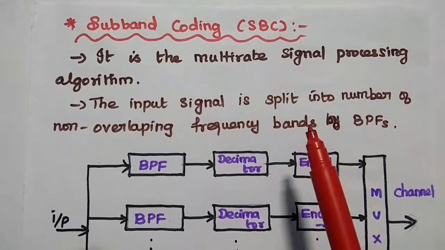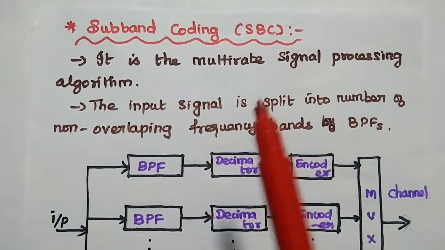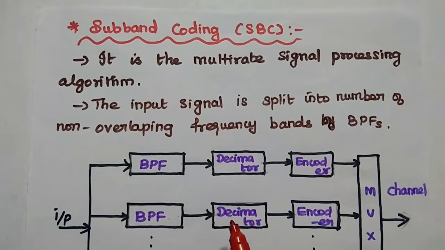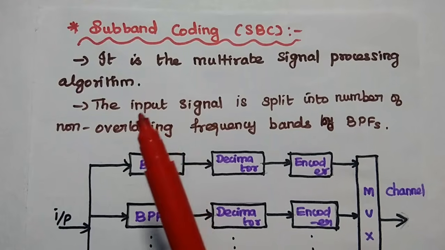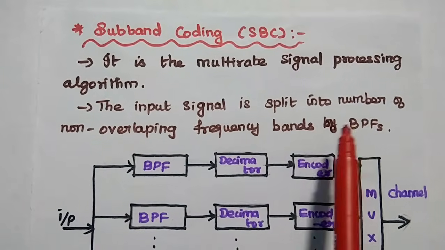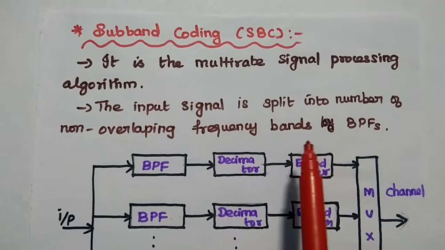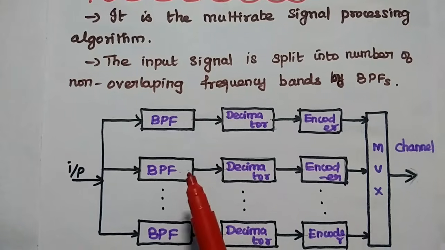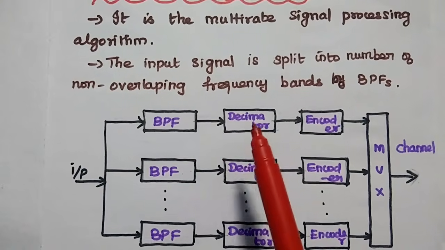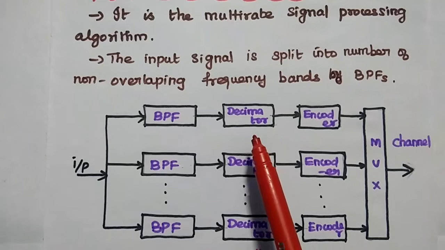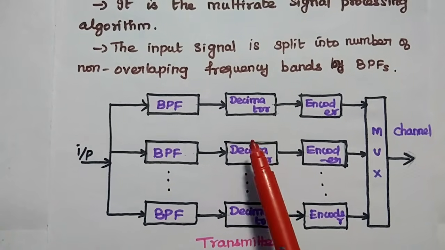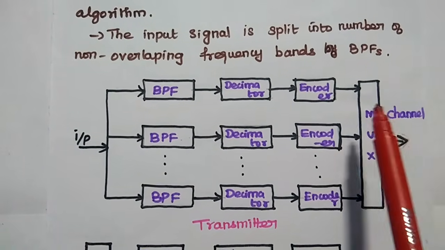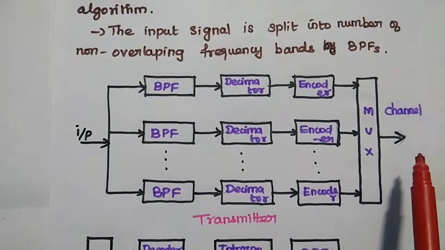Next one is subband coding. It is also called SBC. It is a multi-rate signal processing algorithm, widely used in the area of communication. In subband coding, we split the input signal into a number of non-overlapping frequency bands, that is subbands, by using bandpass filters. The output of each bandpass filter is decimated by the factor M. Decimation means downsampling. After that, each band of signal is coded separately. Then we multiplex all those signals and transmit through the channel.